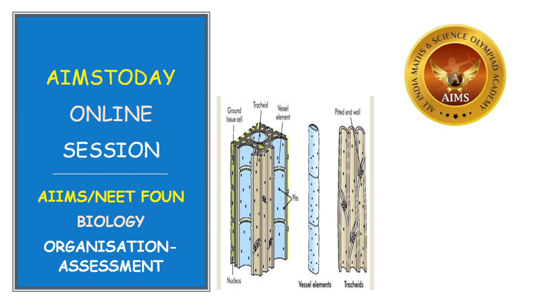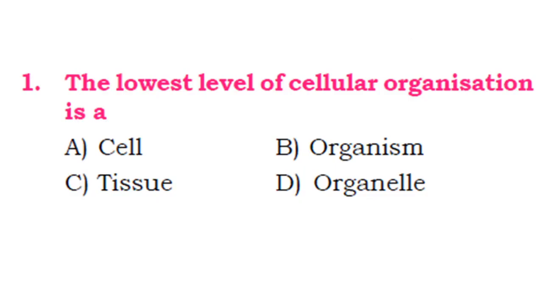So we have completed the lesson yesterday. In the lesson we have studied what is organization, the types of levels of organization, and in brief the animal tissues and plant tissues. So let us go through the questions which appeared in different competitive exams from this lesson. Okay, ready children? Let us start.